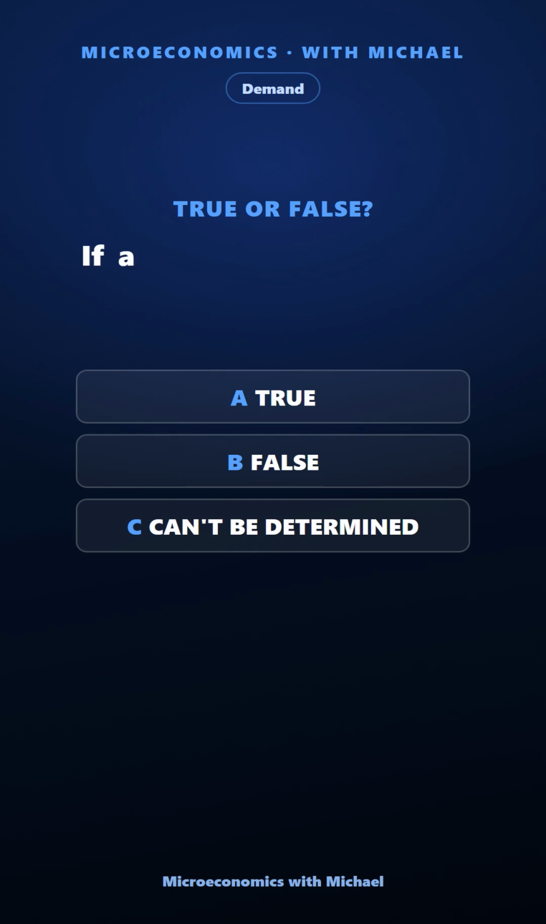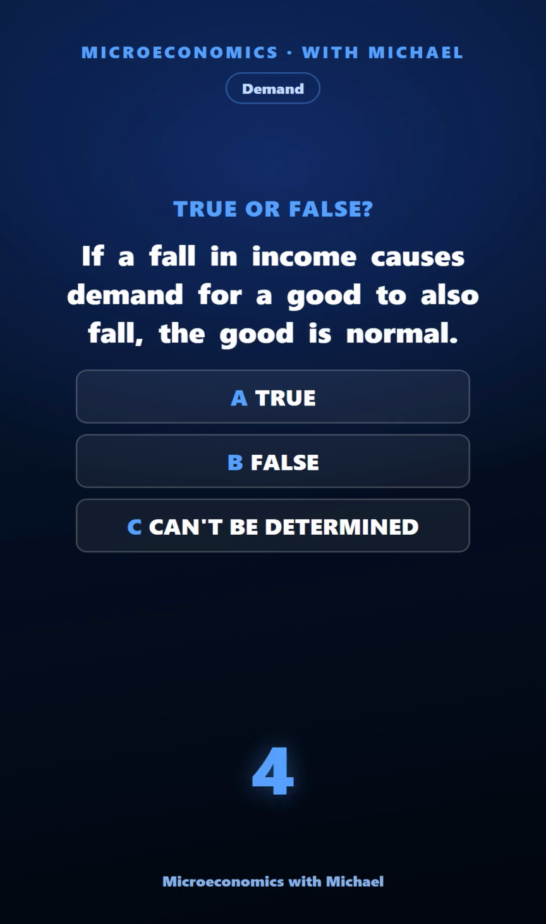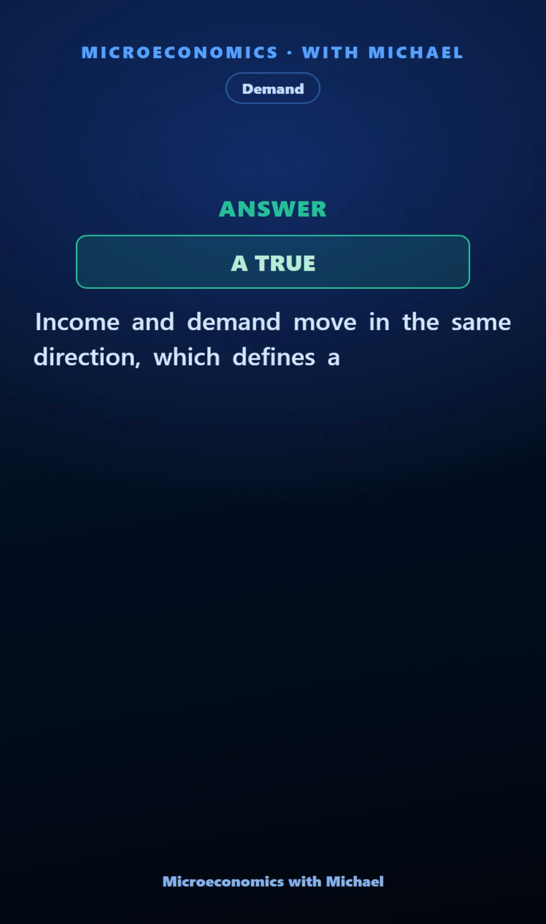If a fall in income causes demand for a good to also fall, the good is normal. True, false, or can't be determined. The answer is true. Income and demand move in the same direction, which defines a normal good.